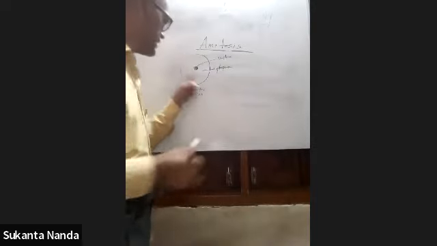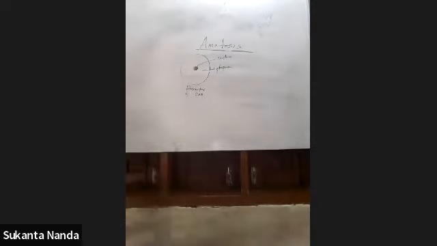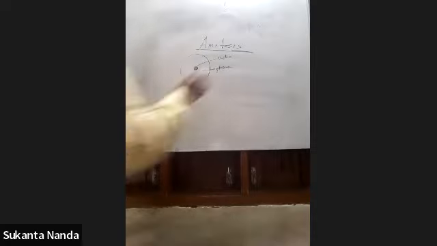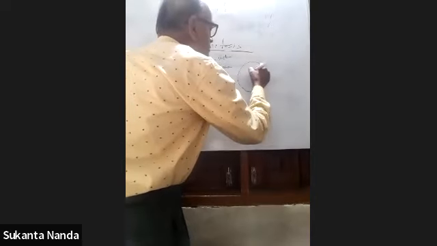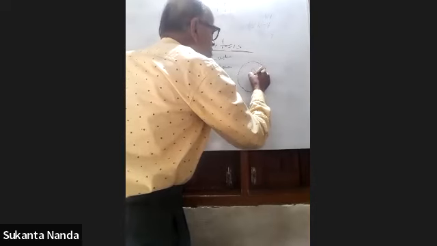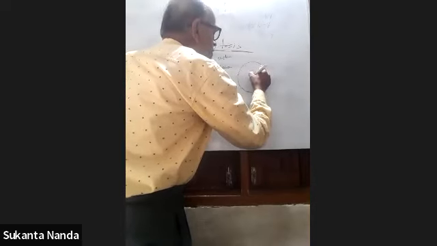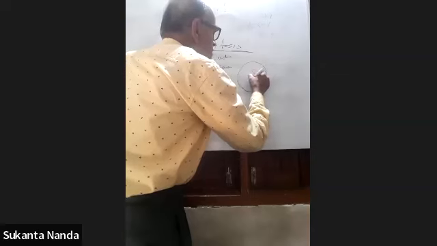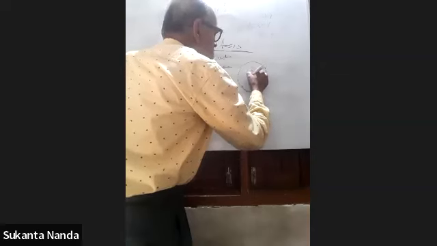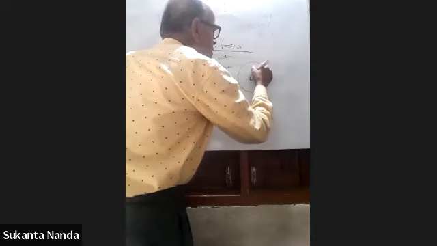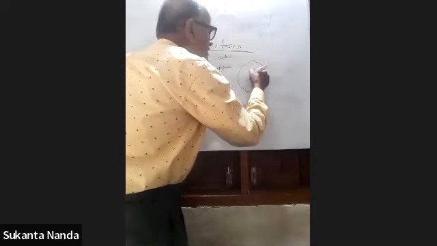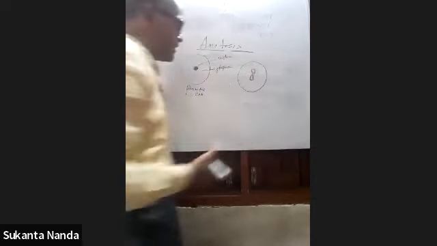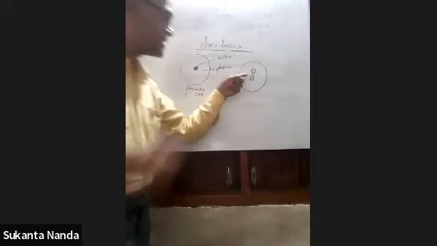You mark that there will be a constriction. This parental nucleus will look like this, which means there is a constriction here.